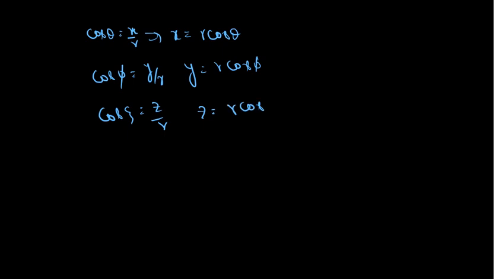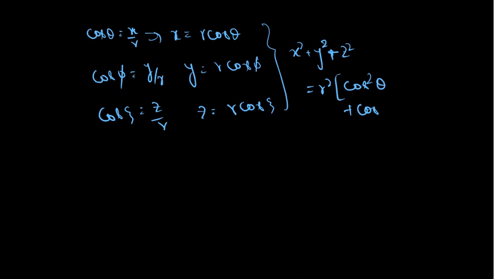Correct? If I make x square plus y square plus z square, then I will get r square as common, and cos square theta plus cos square phi plus cos square zeta.